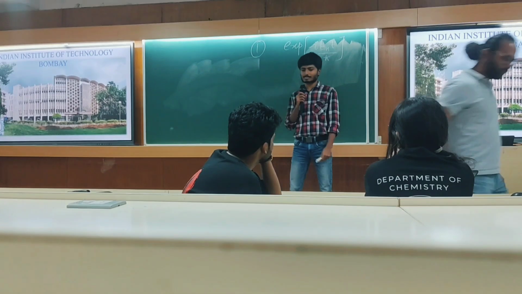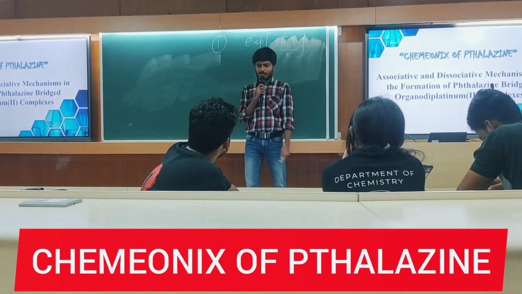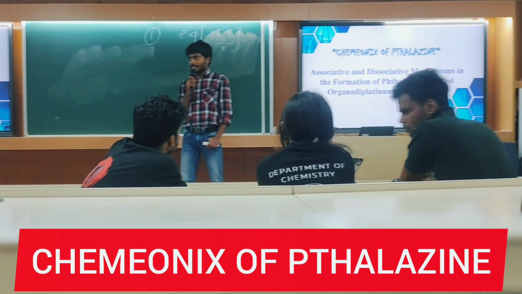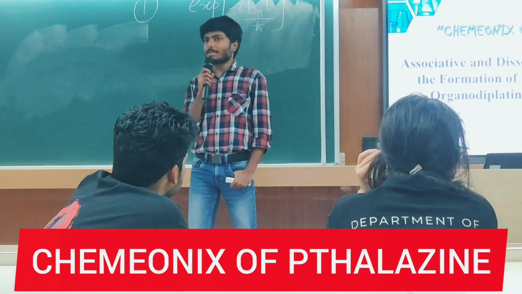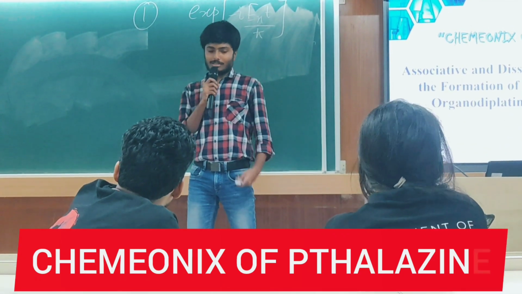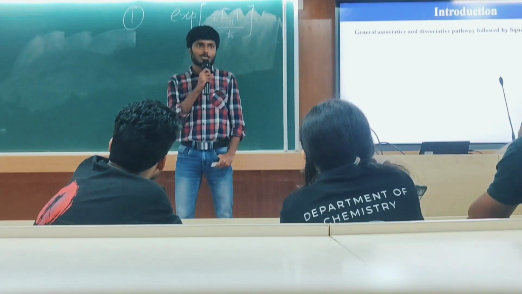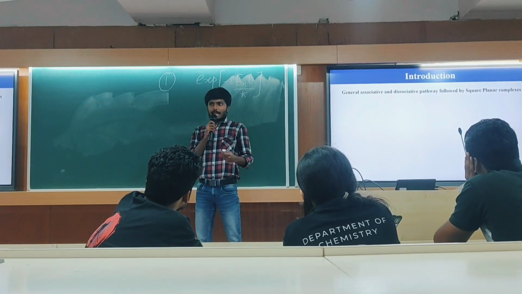Next one. Good afternoon everyone. Today our topic of discussion is the amazing chemistry of halogens, and in particular we will explore the associative and dissociative mechanisms that happen in halogen-rich dinuclear platinum-2 complexes. As we all know, square planar complexes like platinum-2 complexes undergo associative and dissociative mechanisms, depending on the ligands.